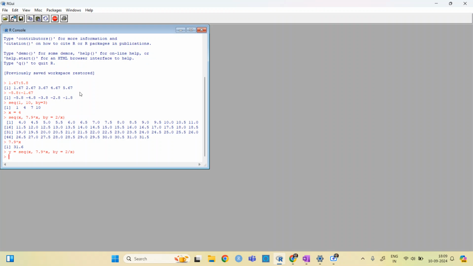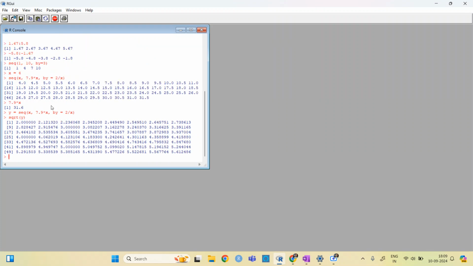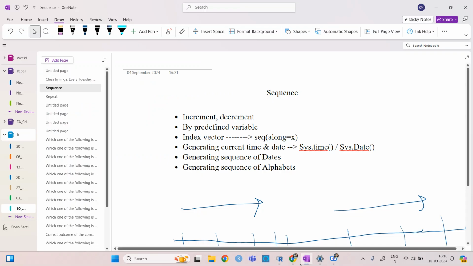Then y is saved, and we can do a lot of operations on y. Let's say I want to find the square root of all these numbers. We don't need to write the square root every time, we can just save the numbers in y, and then see the square root of y or any other function.